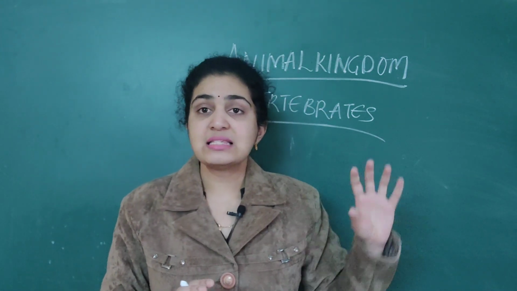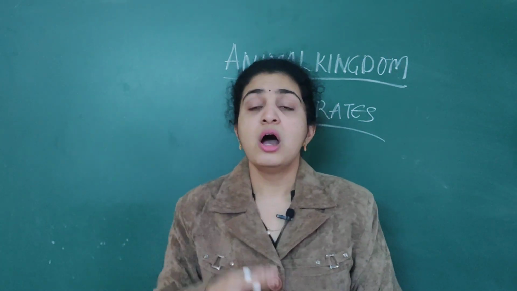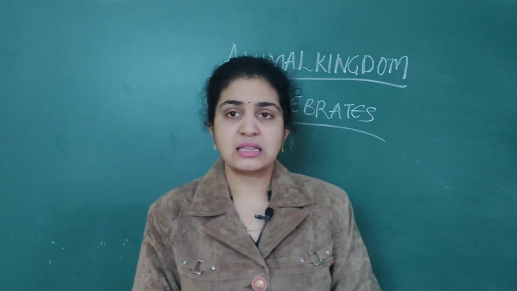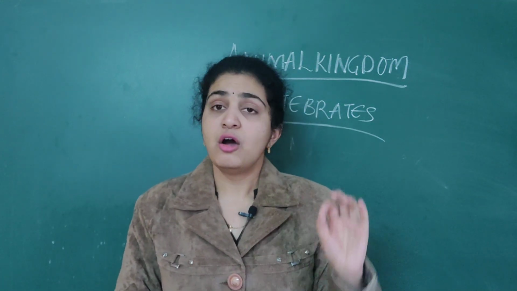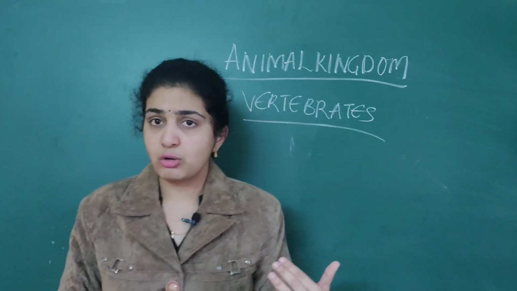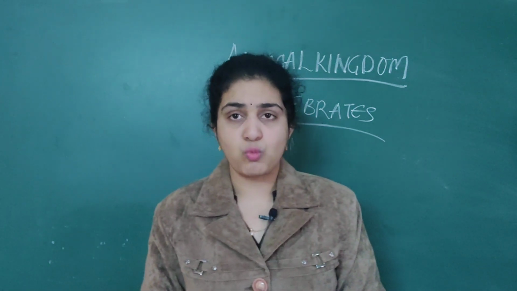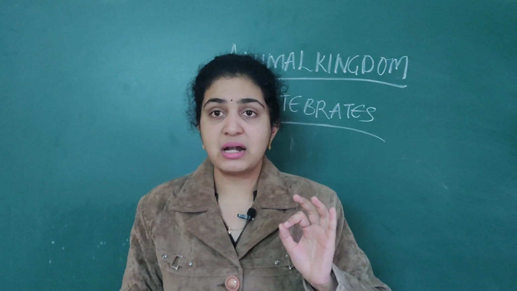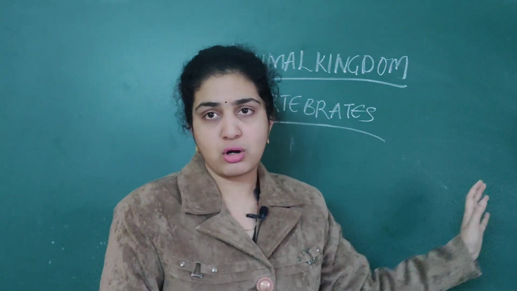In the last class we discussed Agnatha. Agnatha means, as I have told you, without jaw. Only one class belongs to Agnatha, that is cyclostomata. That we have done. Today we are going to start with the class chondrichthyes as well as osteichthyes. Chondrichthyes will come under Pisces, that is Gnathostomata. That is, they bear jaws.